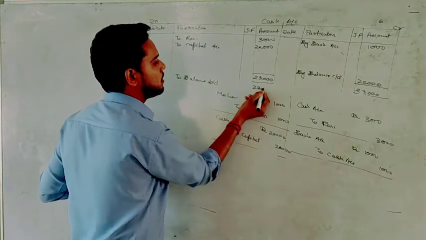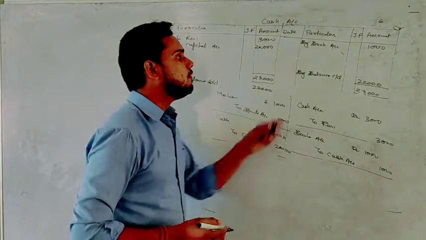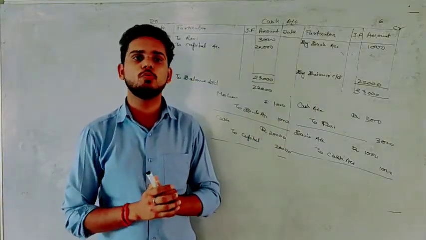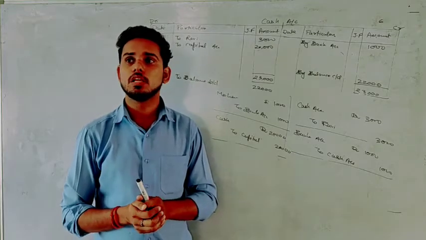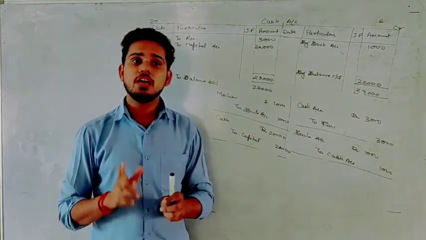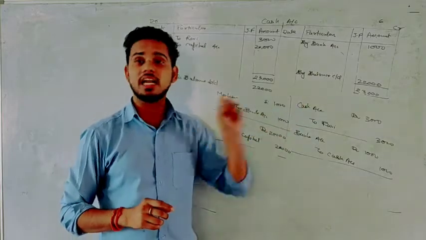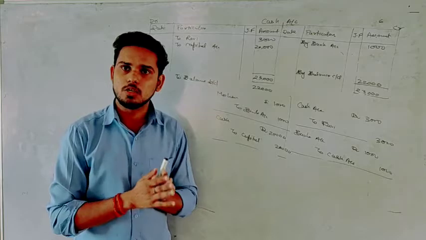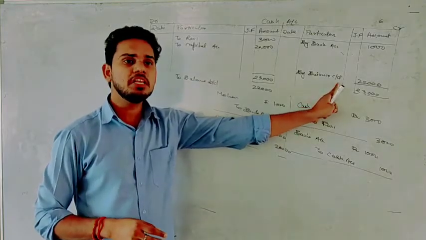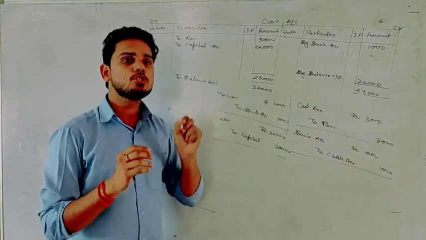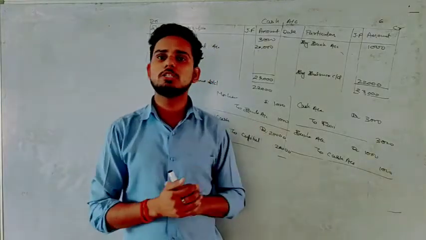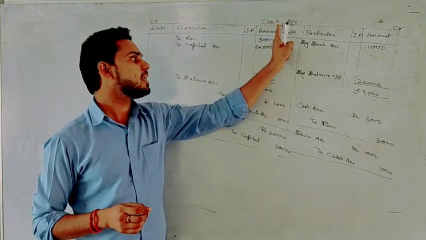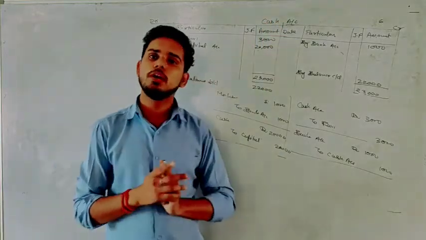22,000. Now one more thing, if I ask you whether this 22,000 is a debit balance or credit balance, what will you say? It is a debit balance. If anything is written as c/d, that is not your actual balance. Balance will be considered as b/d. So if something is written c/d here, means b/d will be on the debit side, so the balance will be debit for this particular account.